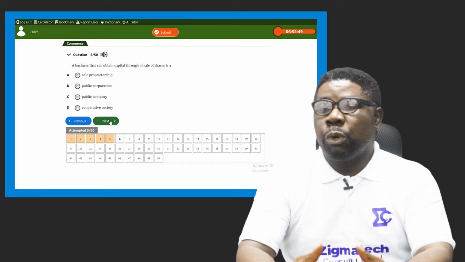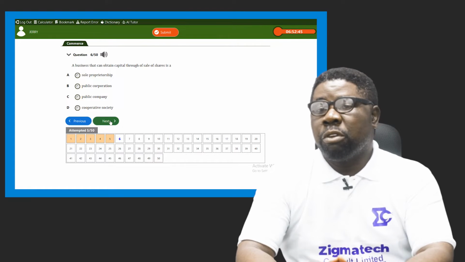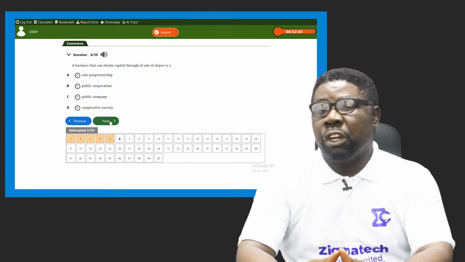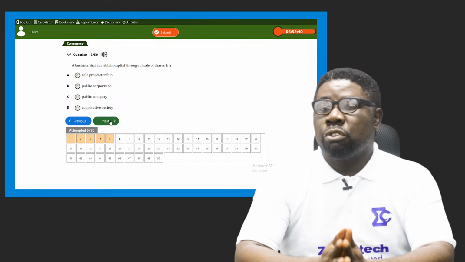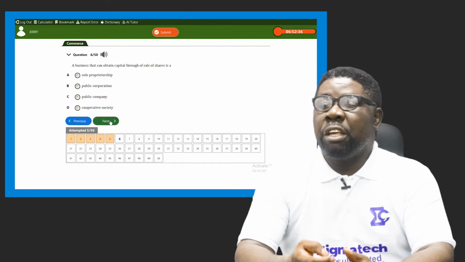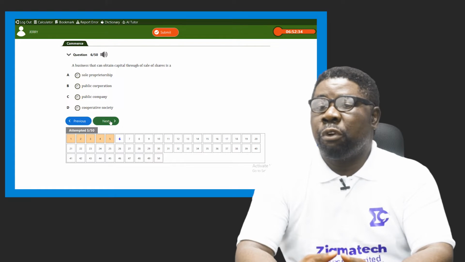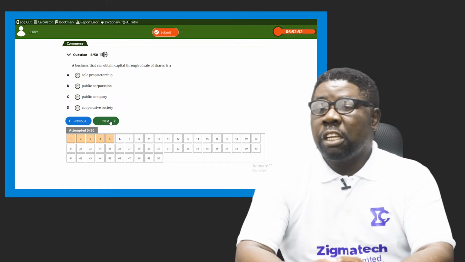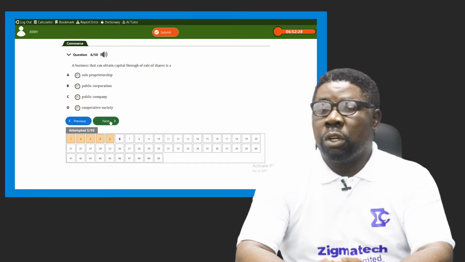Read to understand, read to analyze the question through how you read it. It can make more sense when you read it properly, and the answer will be much easier for you to get. So a business that can obtain capital, that can generate more revenue for its operation through the sales of shares is what?